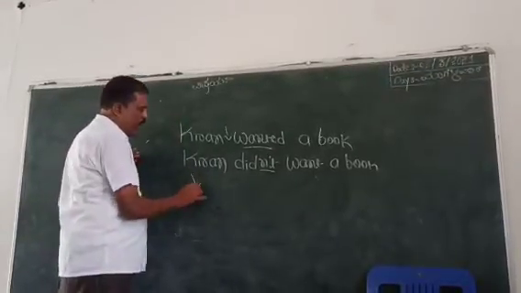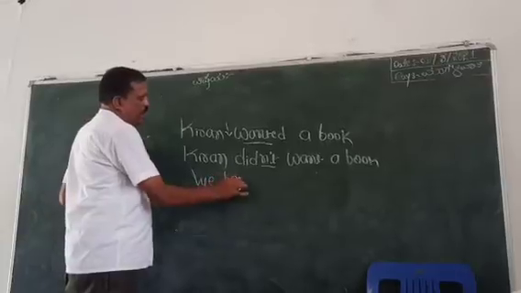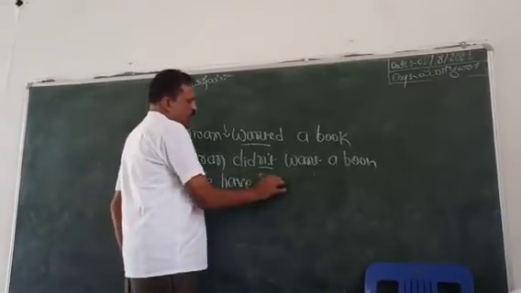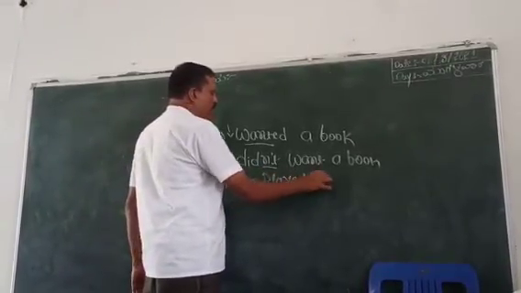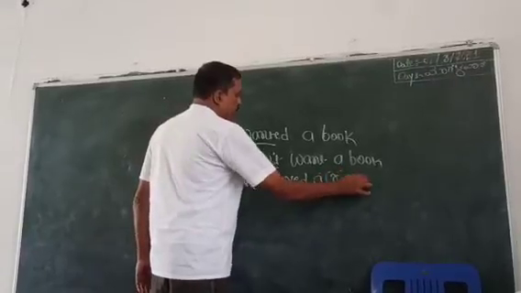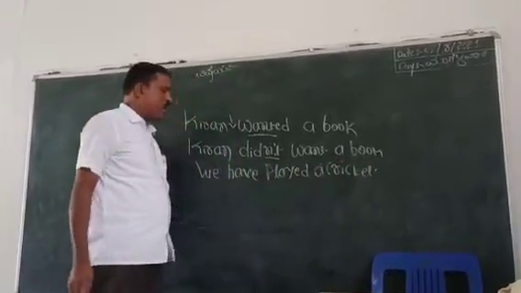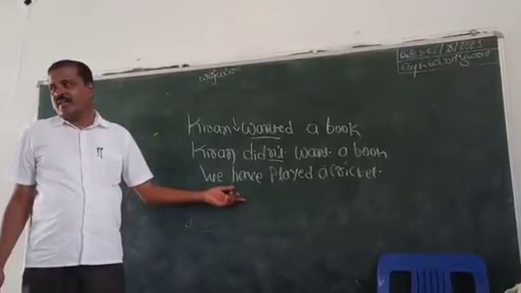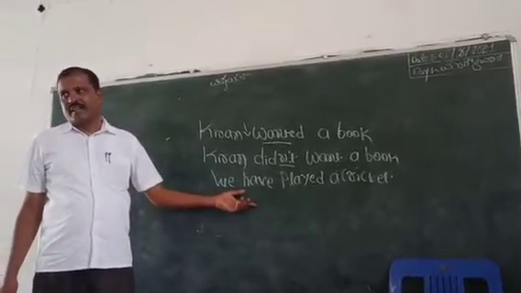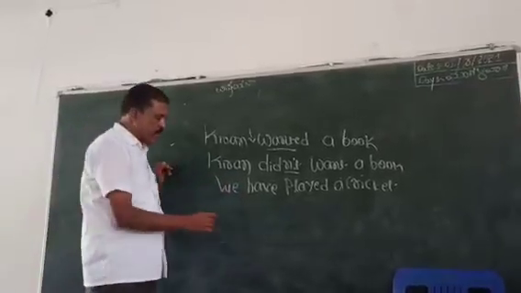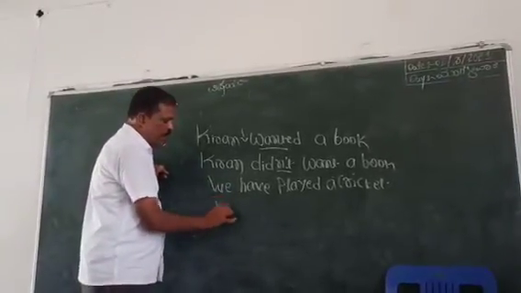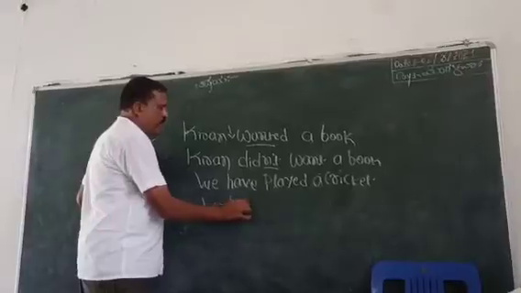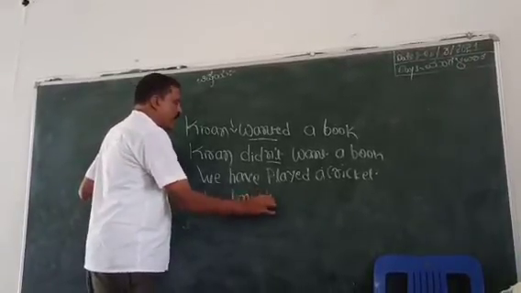So here, we have played cricket. Here have is a primary auxiliary, to have. Changing to negative, we... What is the short form of have not?